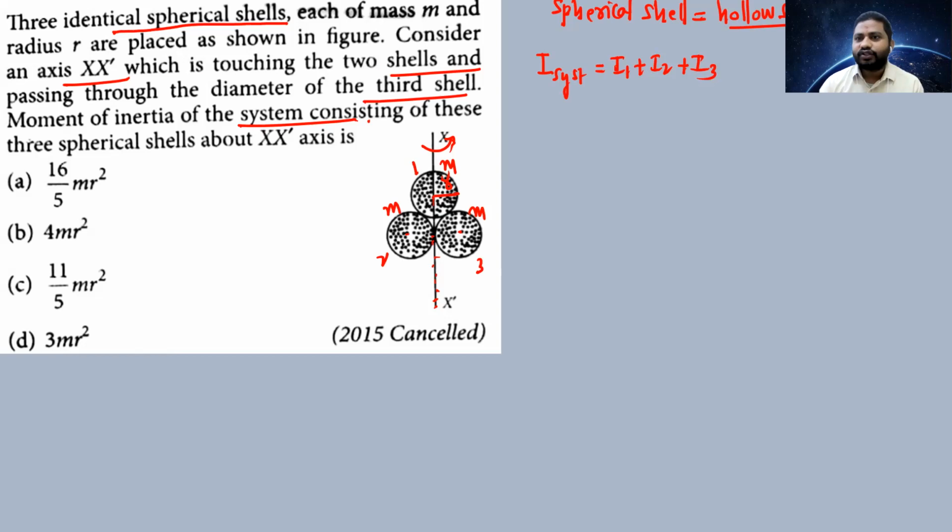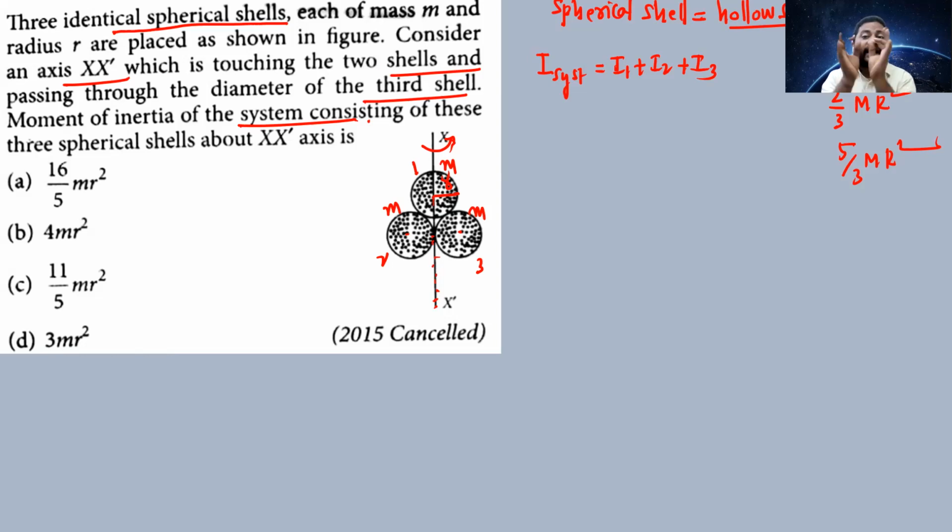For a hollow sphere, the cases are 2 by 3 mr square and 5 by 3 mr square. In which case is it 2 by 3 mr square, my dear students? Pause the video and write it on WhatsApp.